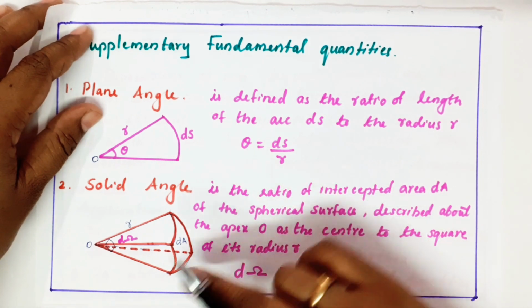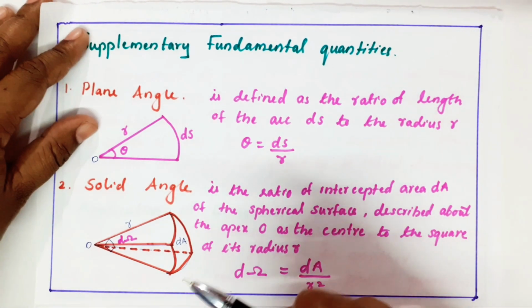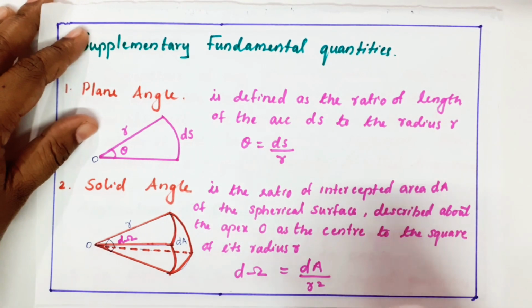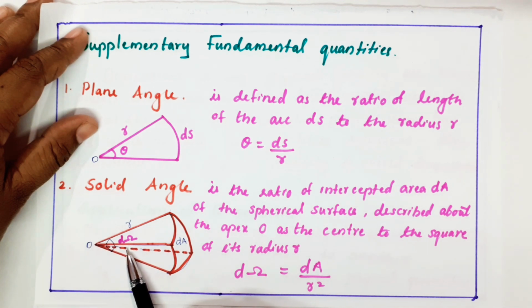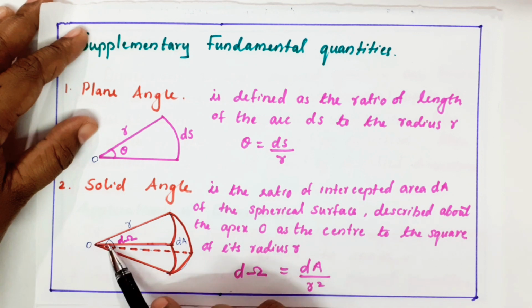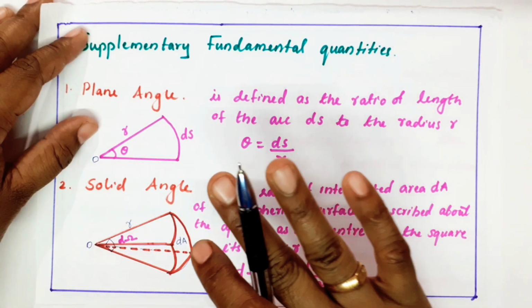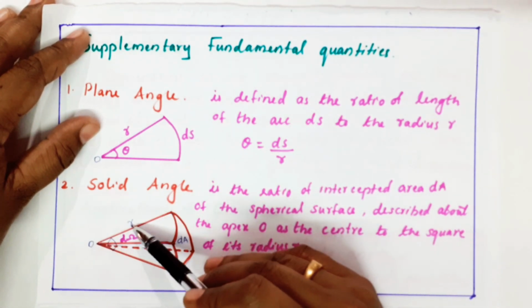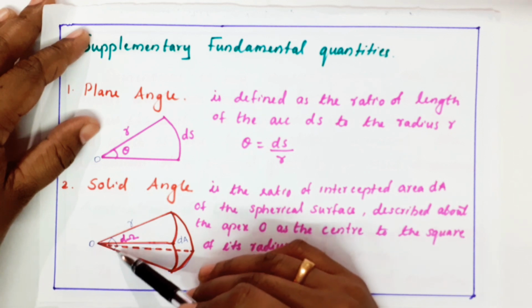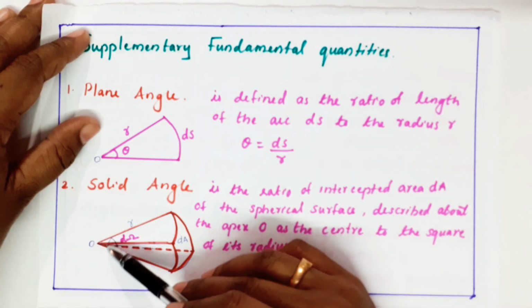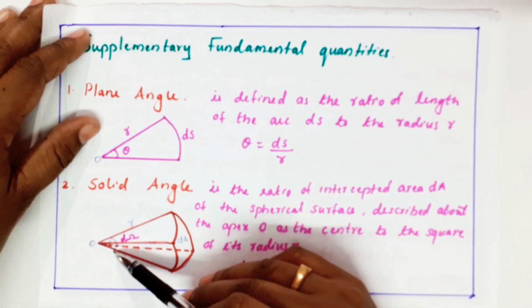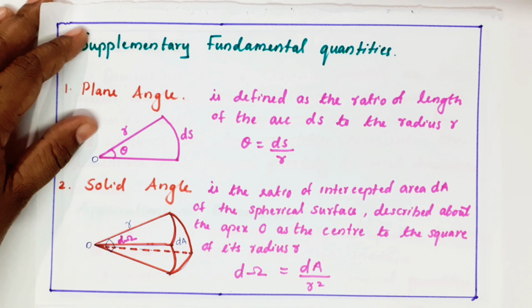Solid angle means you take the case of a cone ice cream. We get a cone, right? The angle formed there is the solid angle. This is the ratio of the intercepted area of the spherical surface described about the apex O as the center to the square of its radius r. For example, take a cone ice cream. The top part has an area that is called dA. That divided by r square gives this angle, which is called the solid angle. It is the ratio of dA by r square.